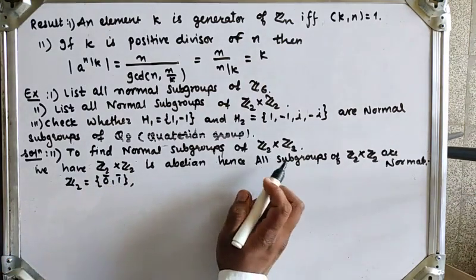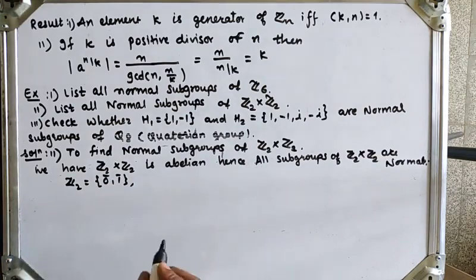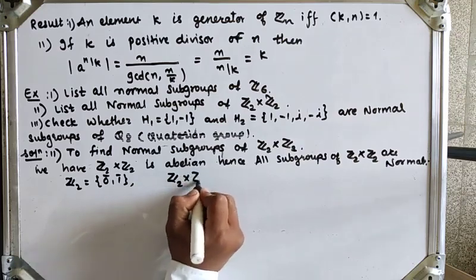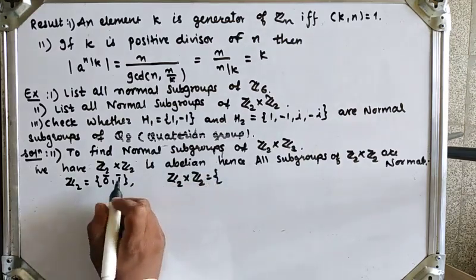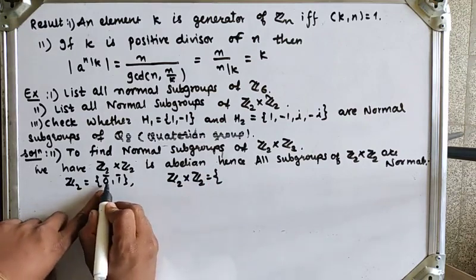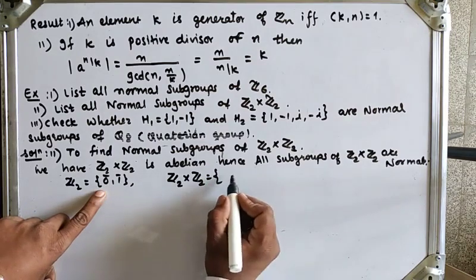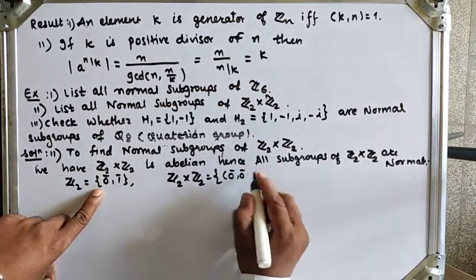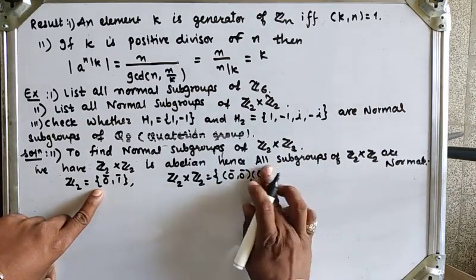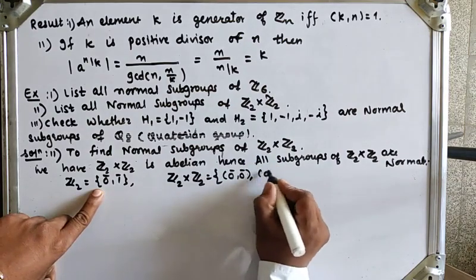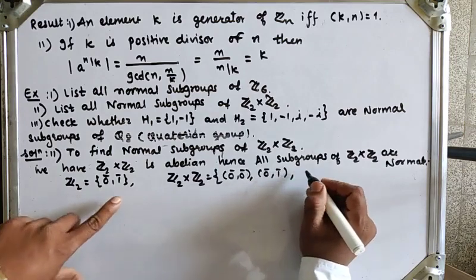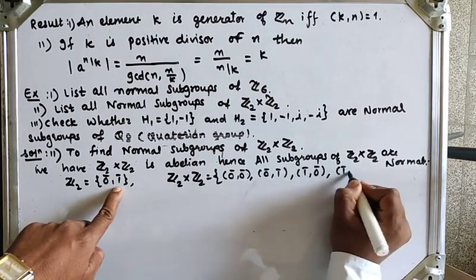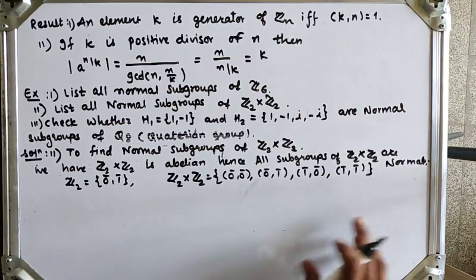Z2 cross Z2 has a total of 2 into 2, 4 elements, which can be written as ordered pairs: first 0 bar 0 bar, next 0 bar 1 bar, next 1 bar with 0 bar, and last 1 bar with 1 bar.